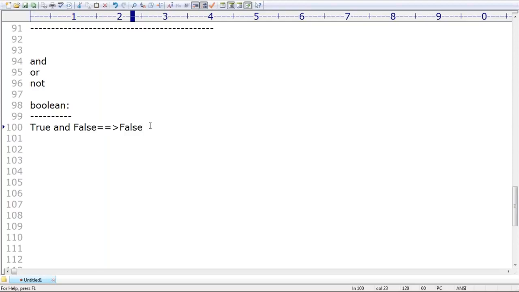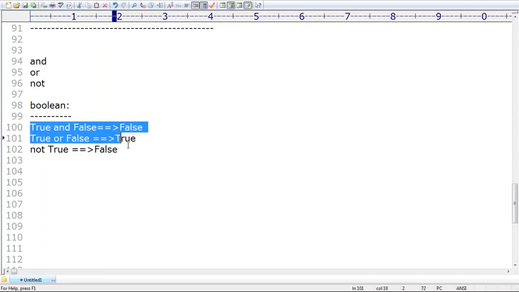Okay? Now, true, don't get confused. It's a very easy concept. True or false? Anyone, can you please tell what answer we are going to get? True, because it is the OR operator. At least one condition is true, then automatically the result is true. Next, not true. Not true means opposite, the complement operator, right? Then automatically false is the answer. Clear? For the Boolean, if we apply these operators, what answer are you going to get by default? Any explanation required?